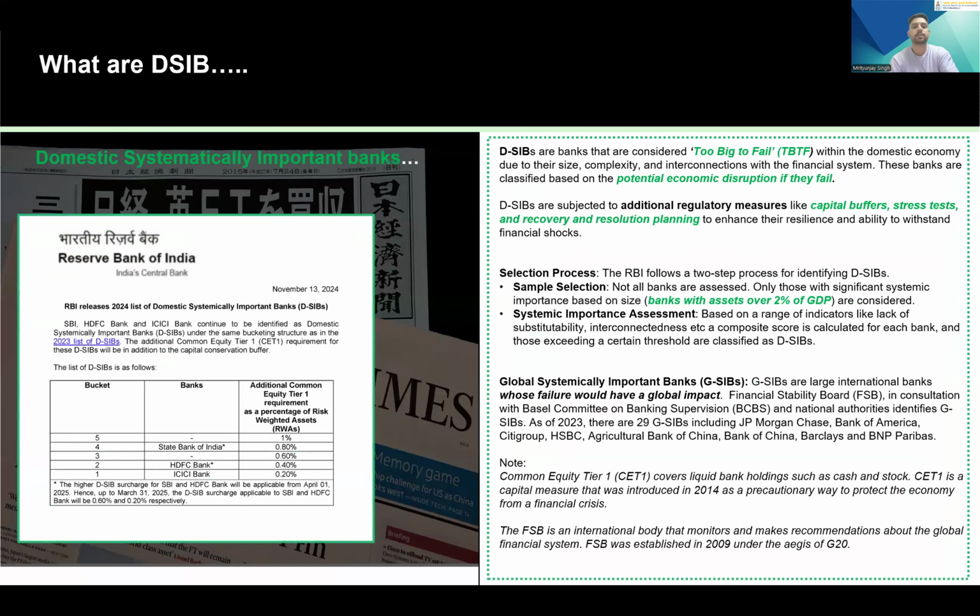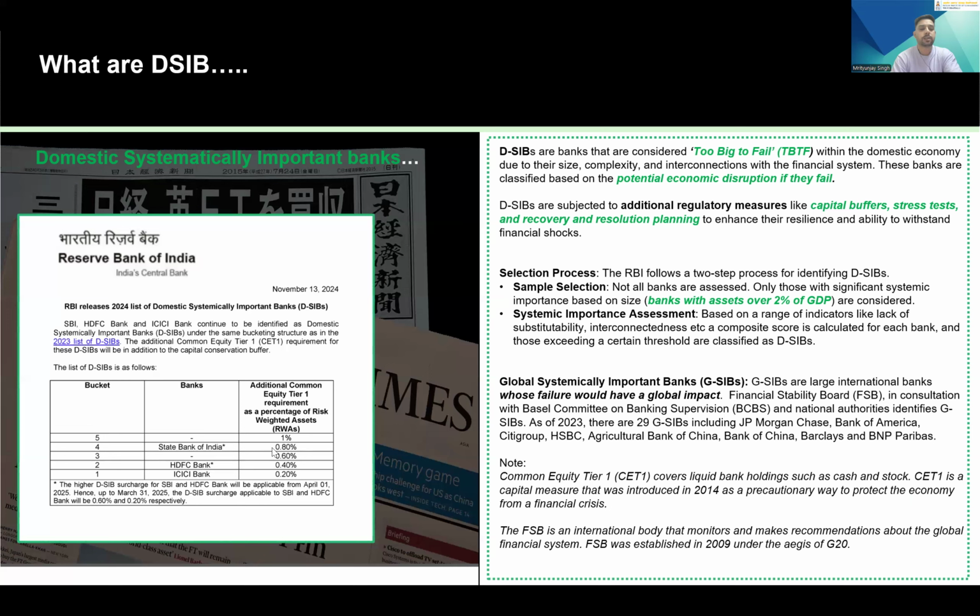Now, what are the domestic systemically important banks? Currently there are three banks that are too big to fail, meaning they can cause potential economic disruption if they fail. So they are subjected to additional regulatory measures like capital buffers, stress tests, and recovery and resolution planning. What is the selection process? The major criterion is that the bank's assets should be over 2% of GDP.